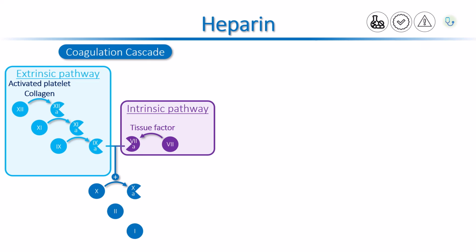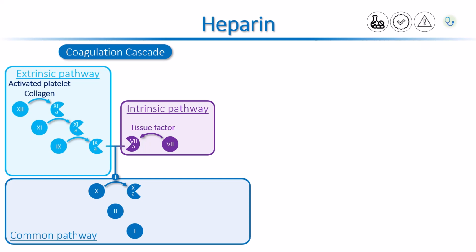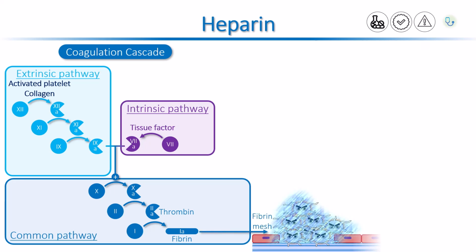The intrinsic and extrinsic pathways meet at factor 10, which is the start of the common pathway. Factor 10A activates factor 2, or prothrombin. Factor 2A is also called thrombin. Thrombin activates factor 1, or fibrinogen, to form fibrin. Fibrin is the end product of the coagulation cascade. Fibrin mesh reinforces the blood clots, which are formed during primary hemostasis. Now, let's focus on thrombin.